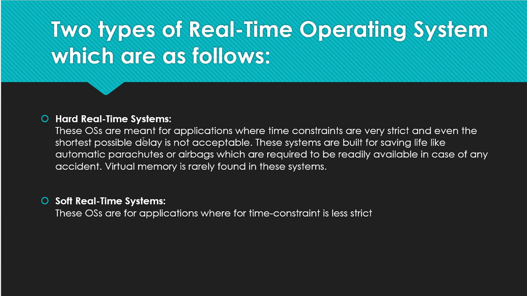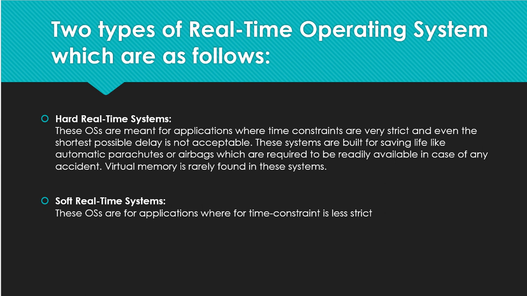Within that, hard real-time means that the airbag has to open within that particular time; if it is not opening, then the person will die. So hard real-time says that within the given time constraint it has to operate. That is known as hard real-time OS. And soft real-time has a time bound, but it is not a strict time bound; you can use a little less or a little extra time in a soft real-time system.